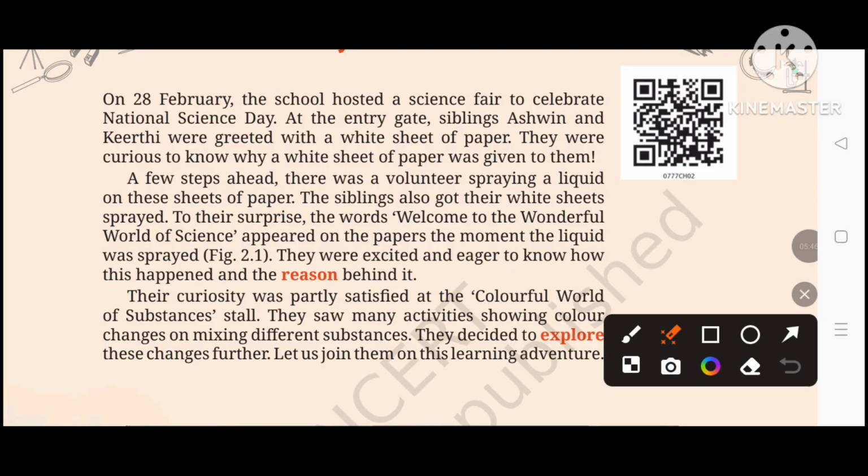Their curiosity was partly satisfied at the colorful world of substances stall. They saw many activities showing a color change on mixing different substances. They decided to explore these changes further. Let us join them on this learning adventure.